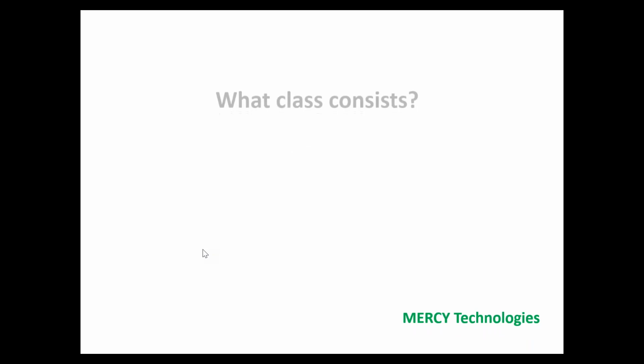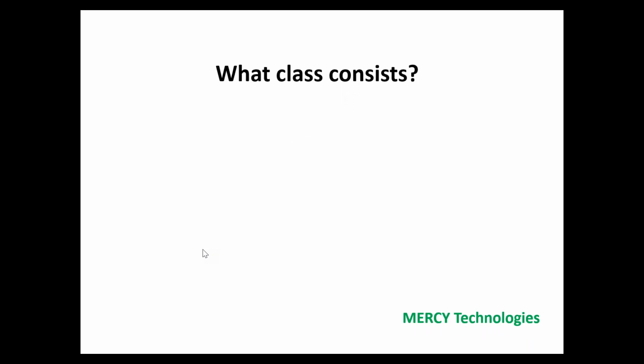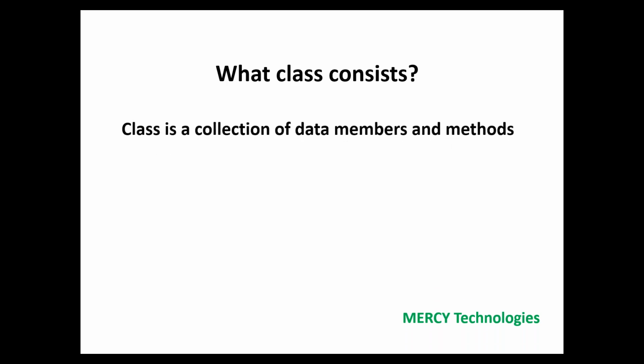Okay, so let's see what a class will contain. As I said, a class will have all the functionality, where we can represent a logical entity. Basically a class will contain two things: data members and methods. Inside a class you can declare data members and methods. This is a very important property of a class.